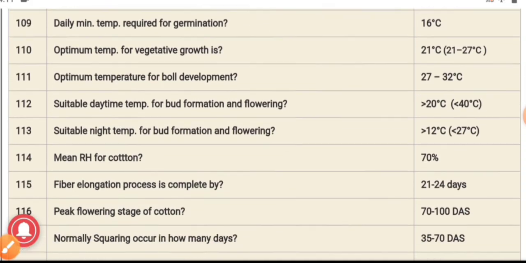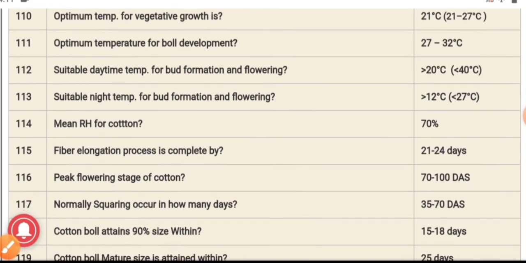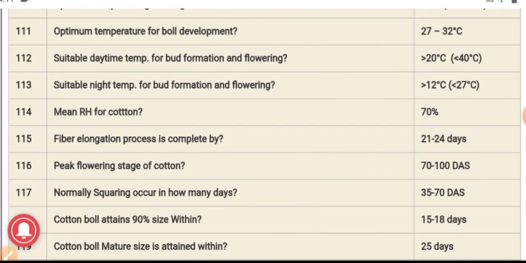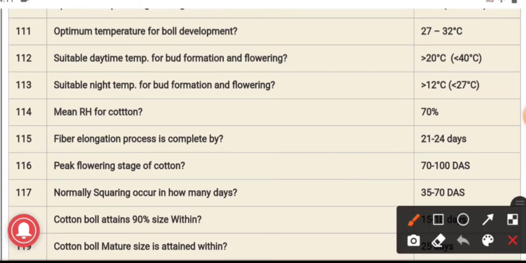112th question. The suitable daytime temperature for bud formation and flowering is greater than 20 degrees Celsius. The night temperature for bud formation and flowering is greater than 20 degrees Celsius. The mean relative humidity for cotton is 70%.